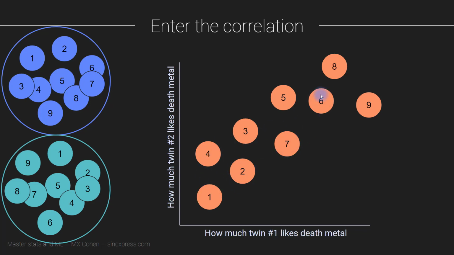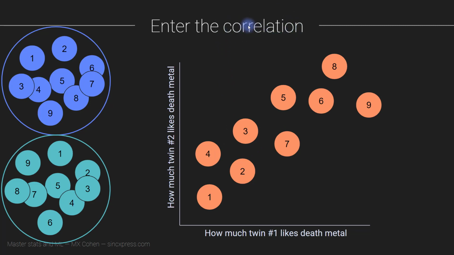So you can see we're actually showing a lot of data on this one graph. Now it's also pretty clear that there is a trend in these data. So when twin 1 likes death metal music more, then twin 2 tends to like death metal music more. So, maybe there's a genetic component to liking death metal. On the other hand, most twins grow up in the same household, so maybe there's just a family association. Anyway, this is the idea of a correlation analysis.